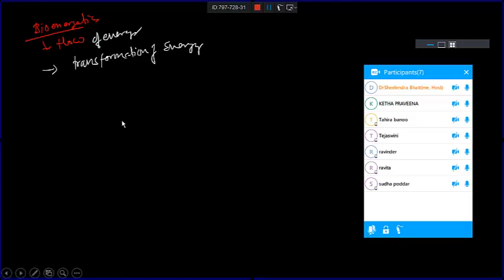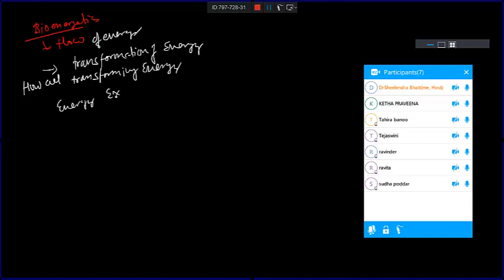So we will discuss how a cell is going to transform energy. First thing, because this is very complex, how the cell is transforming energy. Right, and also we'll discuss the energy exchange. So everything we are talking about is energy, right?